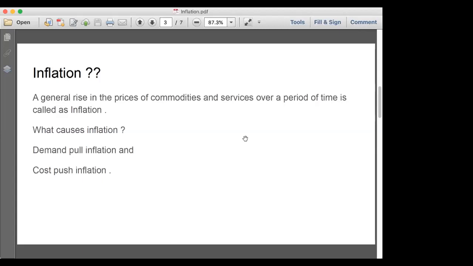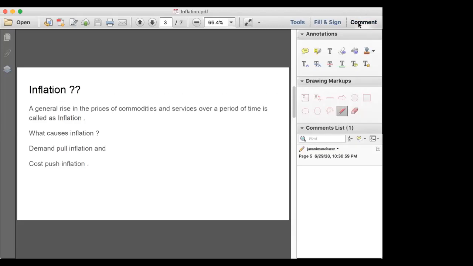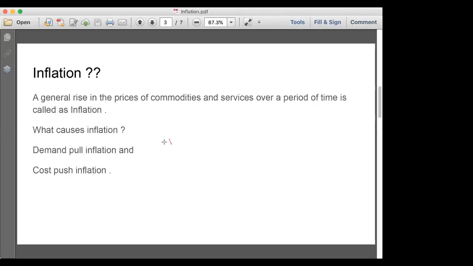Now we will see what are the causes of inflation. There are two causes: demand pull inflation and cost push inflation. When there is an increase in money in the market. How does the money increase in the market? When there is an increase in the income of the people, or when more subsidies are given to the people, or when loans are more accessible to the people, then the money in the market will increase.